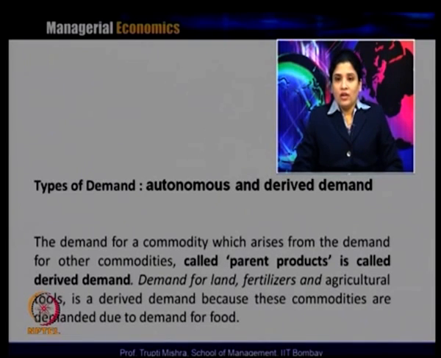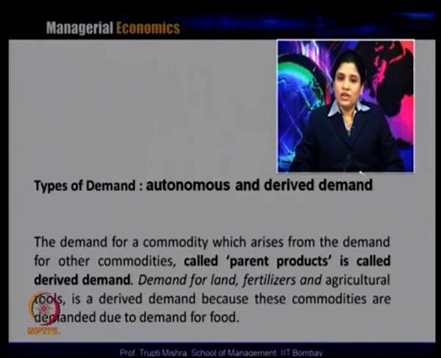However, the derived demand is the demand for a commodity which arises from the demand for another commodity, called the parent product. So in this case, the demand for this product comes from the demand for the other product. If you take, specifically, what is needed for agriculture, you need land, you need fertilizer, you need agricultural tools for harvesting.